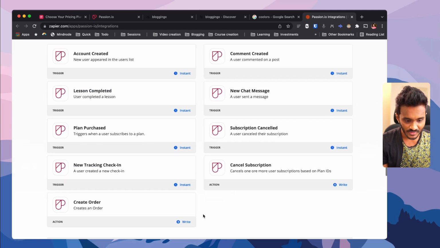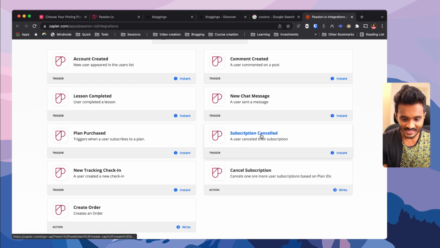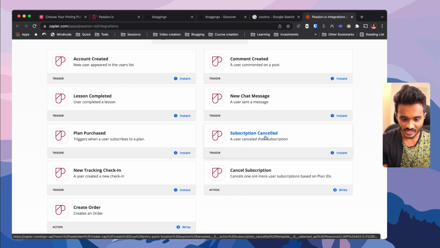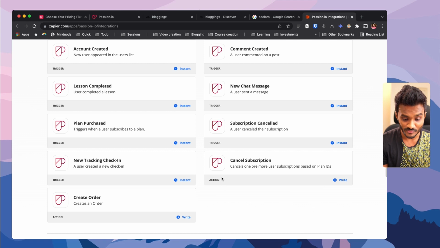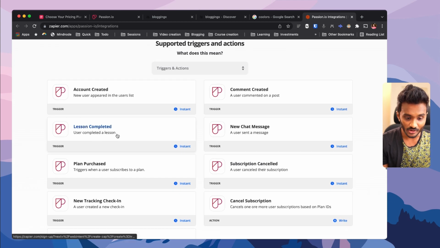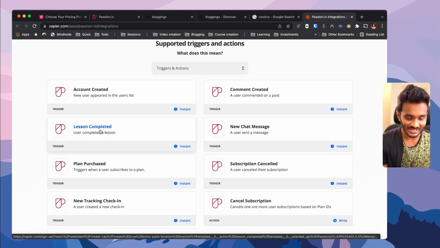Let me know more. So like the subscription canceling will also be handled, subscription cancel trigger is there, and cancel subscription action is there. That's pretty good. And also lesson completed trigger is also there. That's also pretty good. And with Zapier integration, you can also integrate Passion with PayPal or any other payment gateway solution that you're using. Other than PayPal, they don't have integrations with like Integromat or Integrately or any other.